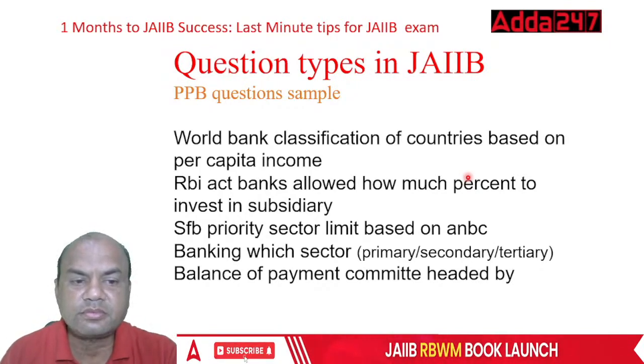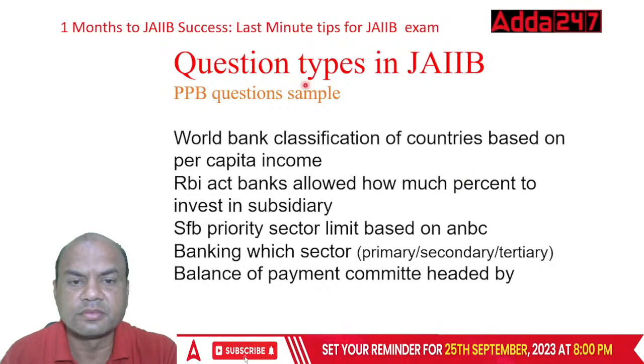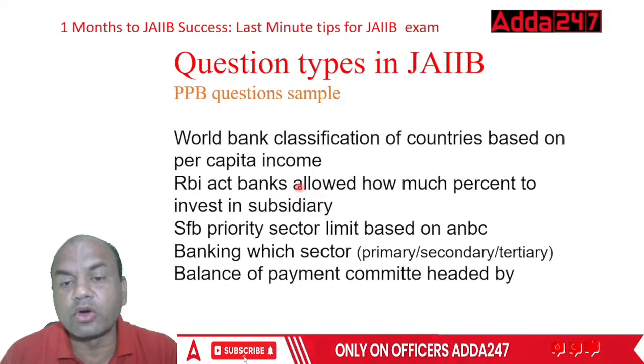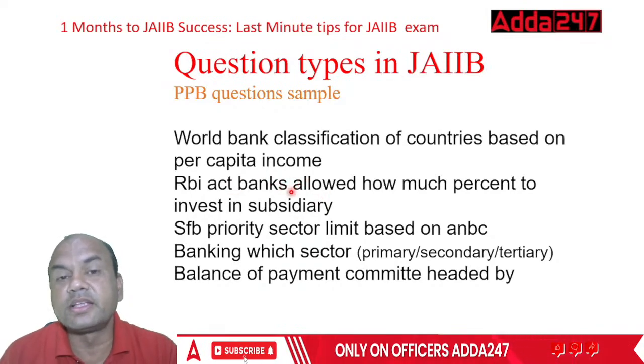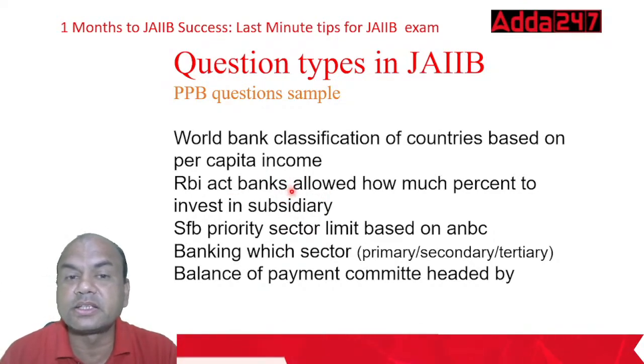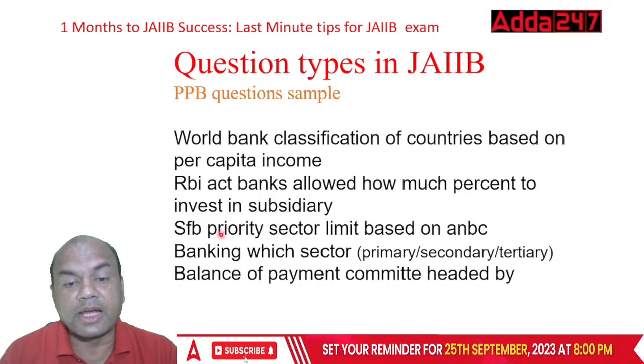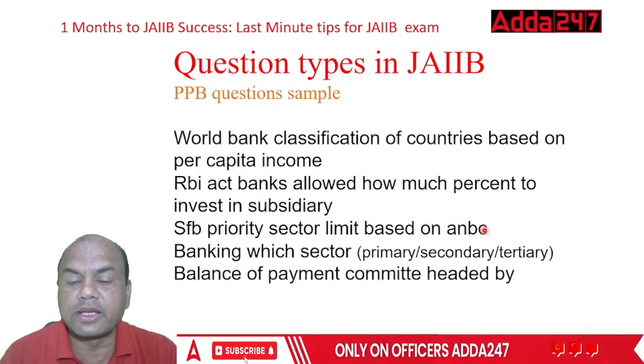Yes. So what is the answer? It is 10%, not more than 10%. In subsidiaries and factoring companies, it is not more than 10%. Okay, next. Then priority sector limits based on this average net banking credit.